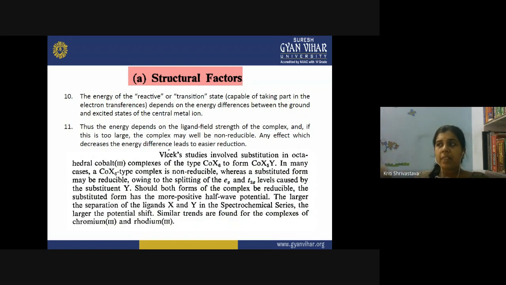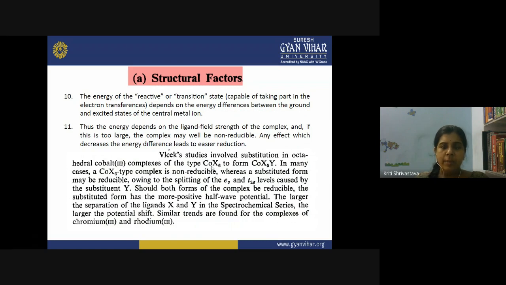So any effect which decreases the energy difference leads to easier reduction. You need a ligand which causes lesser splitting of the d orbitals, so that the energy difference is low, and only then is reduction of the metal complex possible. In this series, Black studied substitution in octahedral cobalt(III) complexes of the type CoX6 and CoX5Y. CoX6 is the homoleptic type of complex, and CoX5Y is heteroleptic. In many cases the CoX6 type complex is not reducible, whereas the substituted form may be reducible owing to the splitting of the Eg and T2g levels caused by the substituent Y.